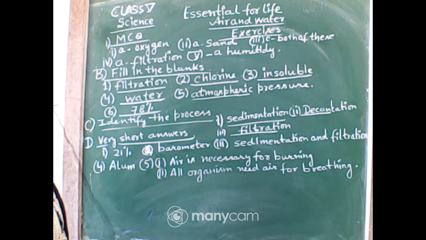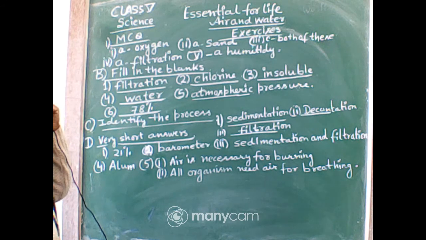So first, again I am repeating the answers. MCQ question 1, A, oxygen. Number 2, sand. Number 3, C, both of these. Fourth is filtration, and fifth is A, that is humidity. Now fill in the blanks. Number 1 filtration, 2 chlorine, 3 insoluble, fourth one is water, fifth atmospheric pressure, and sixth is 78%.